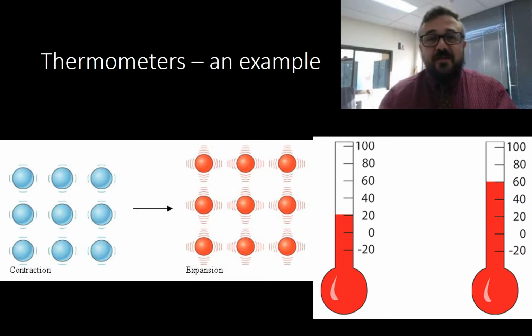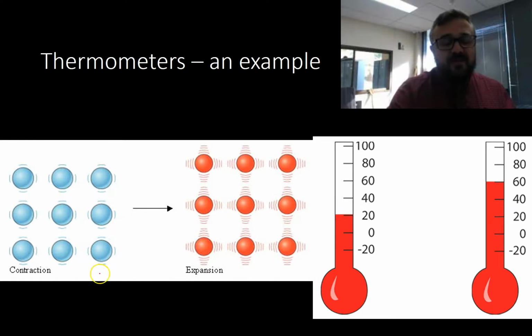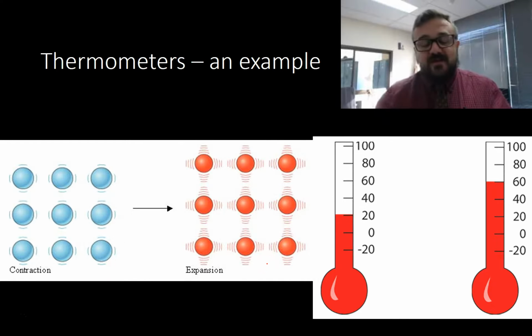Thermometers are an example of a very obvious increase or decrease in size. Again, we have contraction, and when we turn the heat up, we move to expansion. We see that the particles here are further apart, and we've got the little shake lines to show that they've got more energy and they're moving. The glass doesn't expand very fast, but the liquid in there, usually an alcohol, will expand quite rapidly because it's a liquid. Liquids find it easy to expand, and this is quite a thin tube in reality. So as the temperature increases, the volume of the liquid increases because it expands, so it just moves further up. That's why a thermometer works.